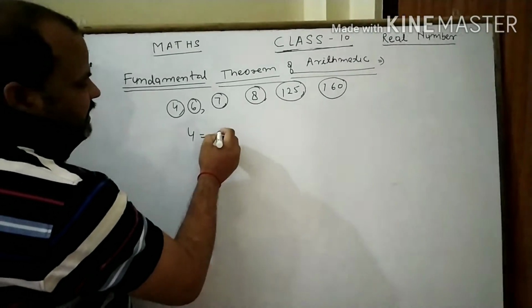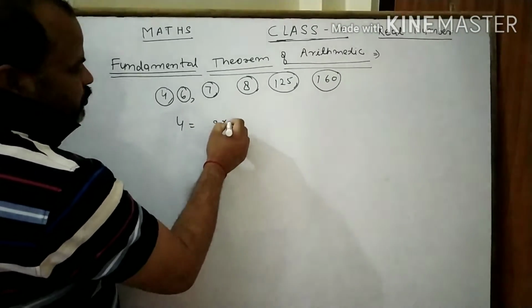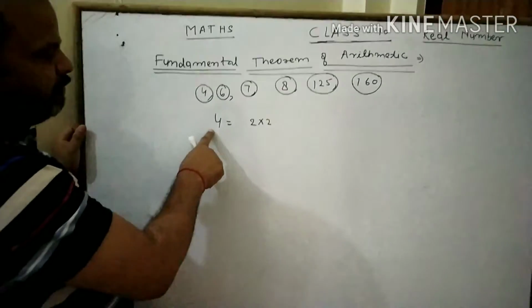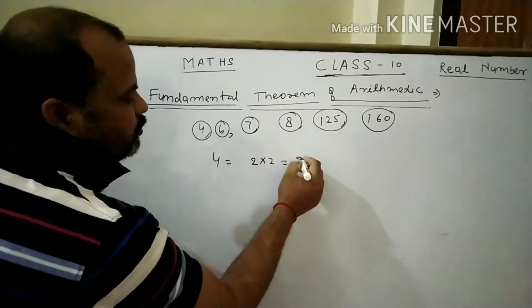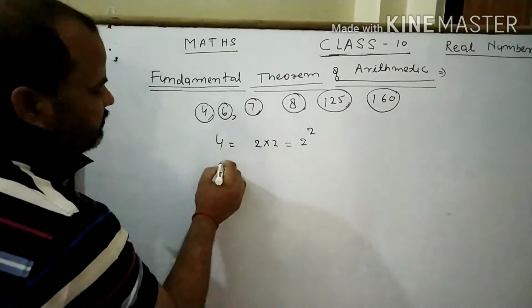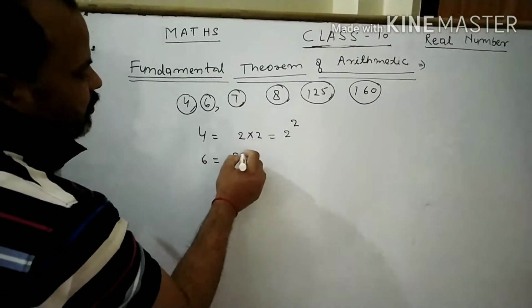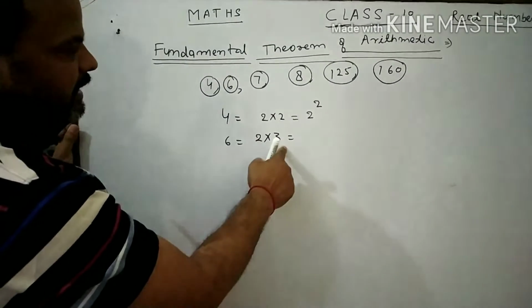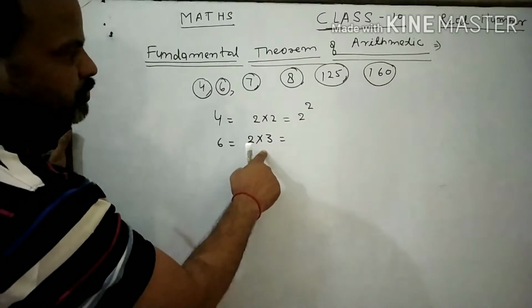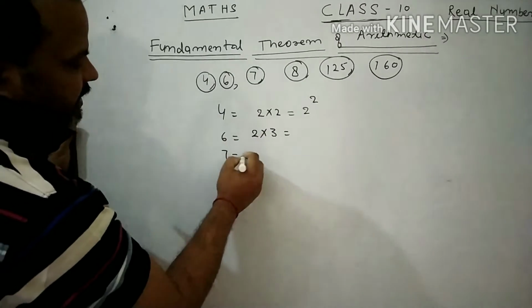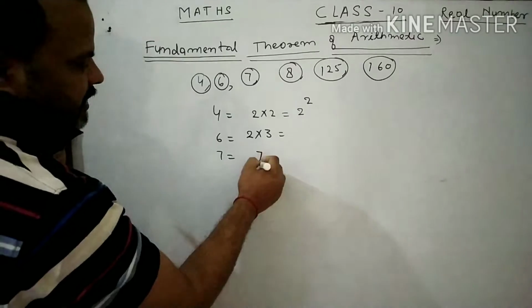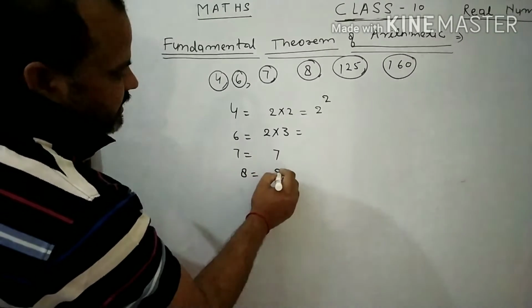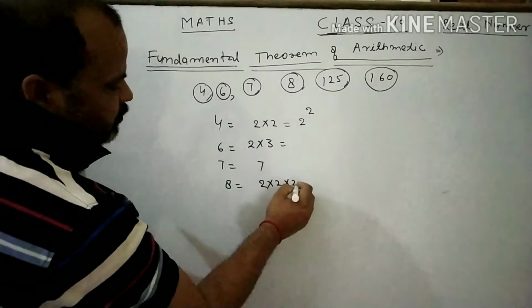4 is written as 2 into 2. Each 2 is a prime number. Then 4 is written as 2 into 2, that is 2 square. In the same way, 6 is written as 2 into 3. 2 and 3 both are prime numbers and both are unique. In the same way, 7 is already a prime number. Clear? 8 is written as 2 into 2 into 2.